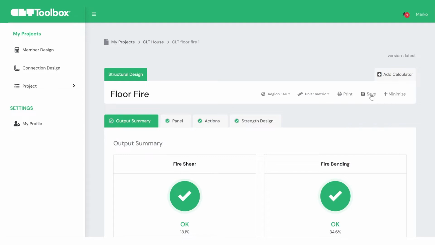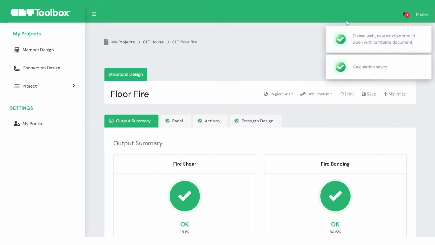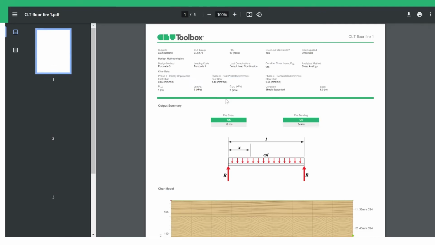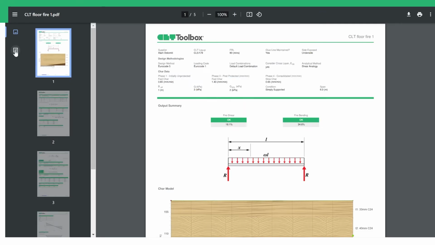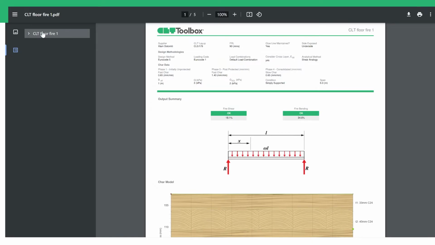After reviewing, save your project and print the calculation to PDF. Use the indexes to navigate to specific computation you want to see.